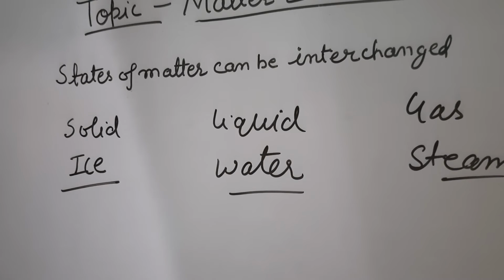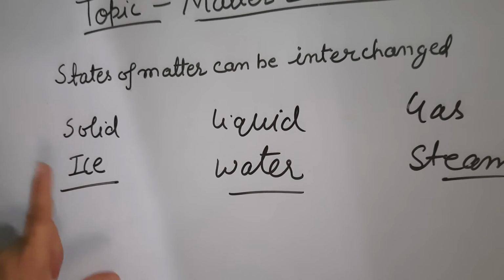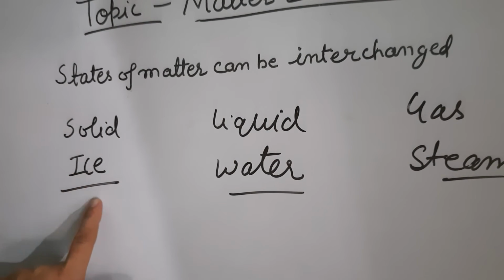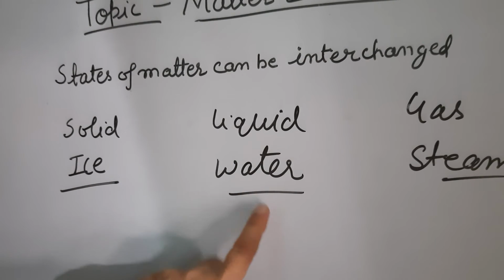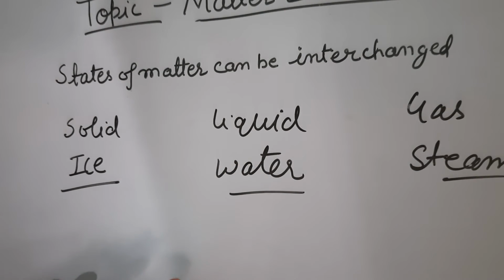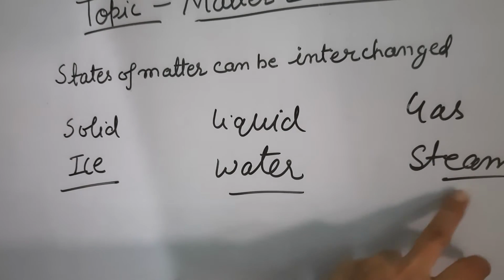Okay, so in this way we can say the states of matter can be changed. Ice is the solid form of water. If we keep ice outside for some time, it will convert into water. It is the liquid form, and when we boil this water, it will change into steam.